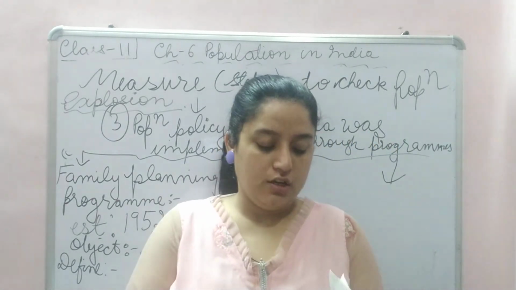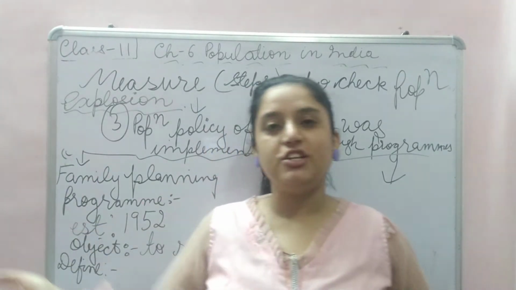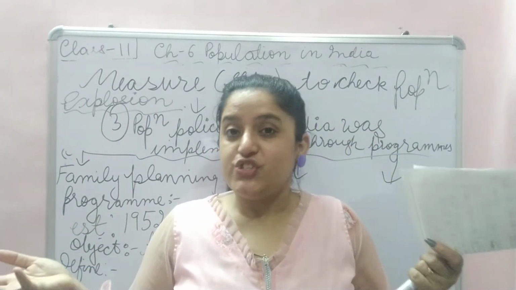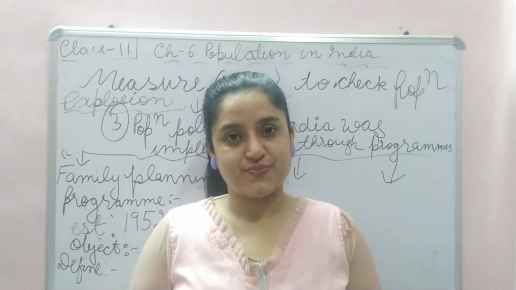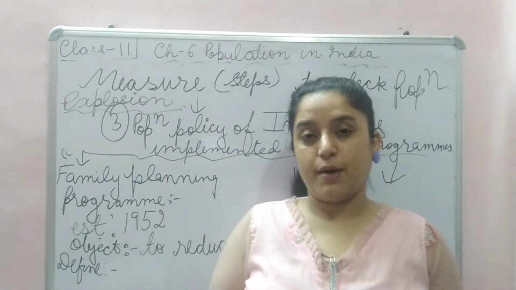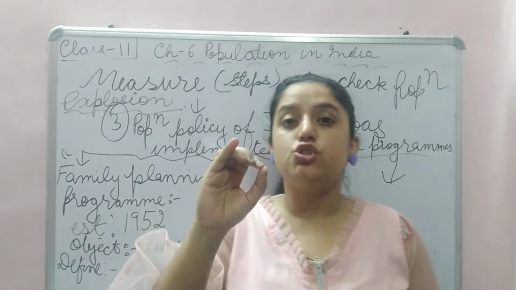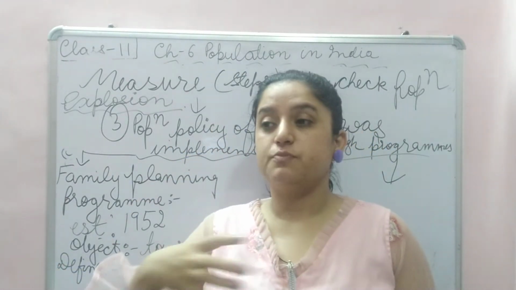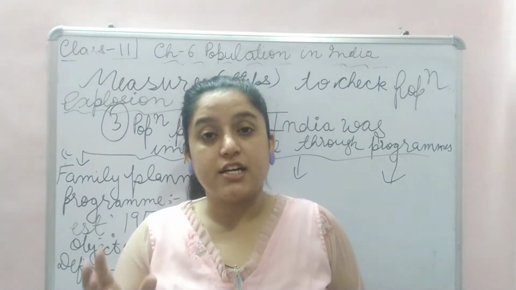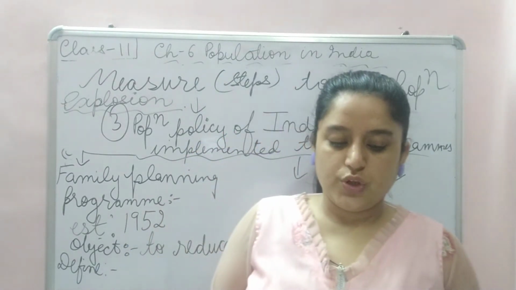What happened among the poor people? There are so many chances, and by chance so many births of children take place. Right? But the family planning program says that there is a choice to have a child. There must be willingness to have a choice, but not by chance it happened. That is the family planning program.